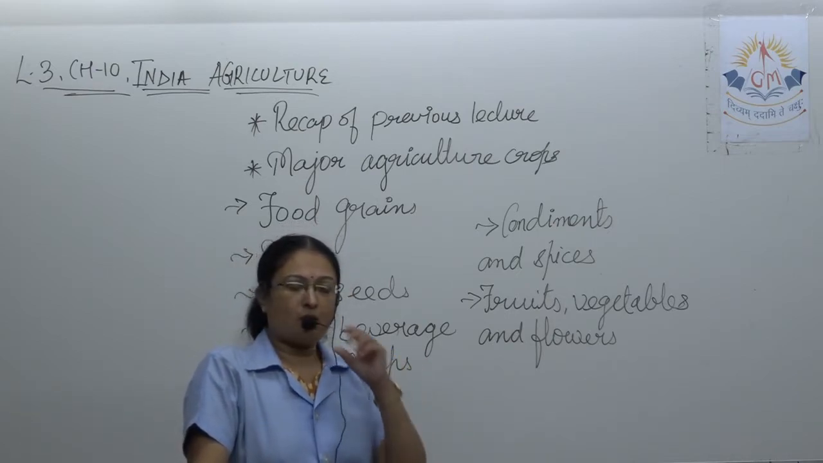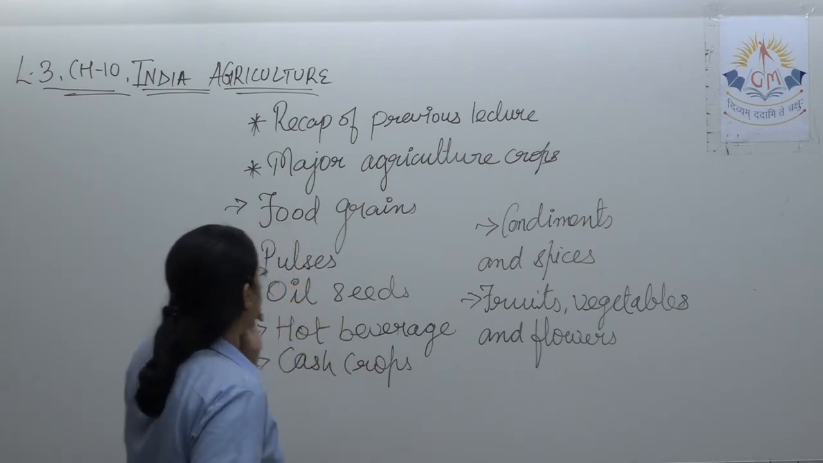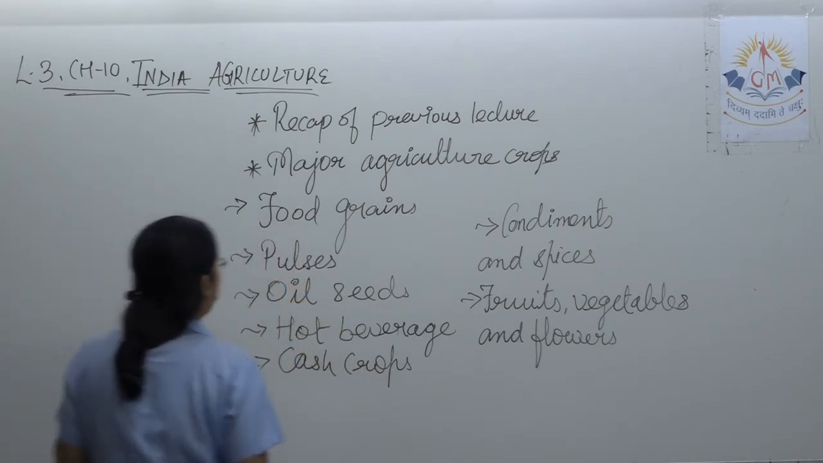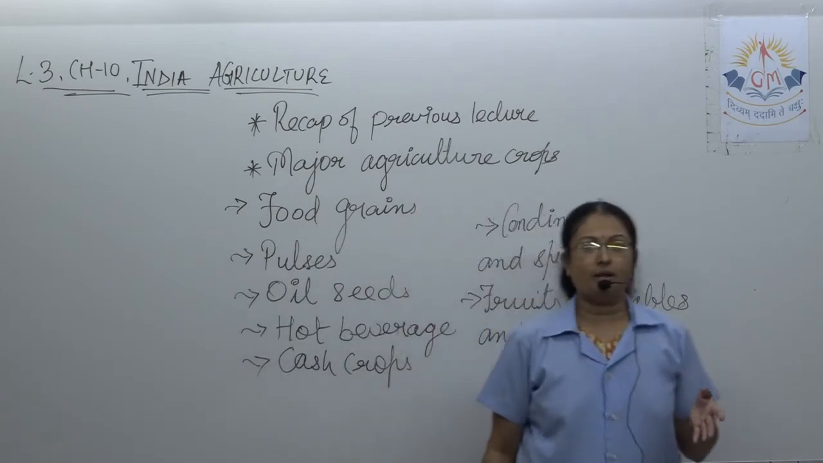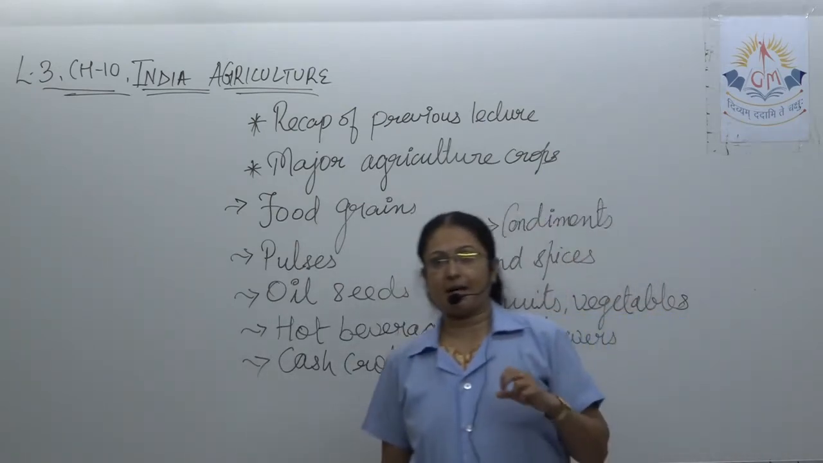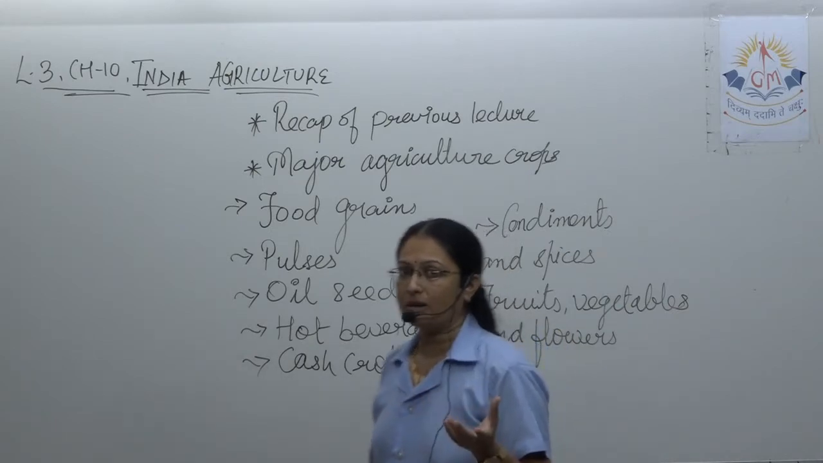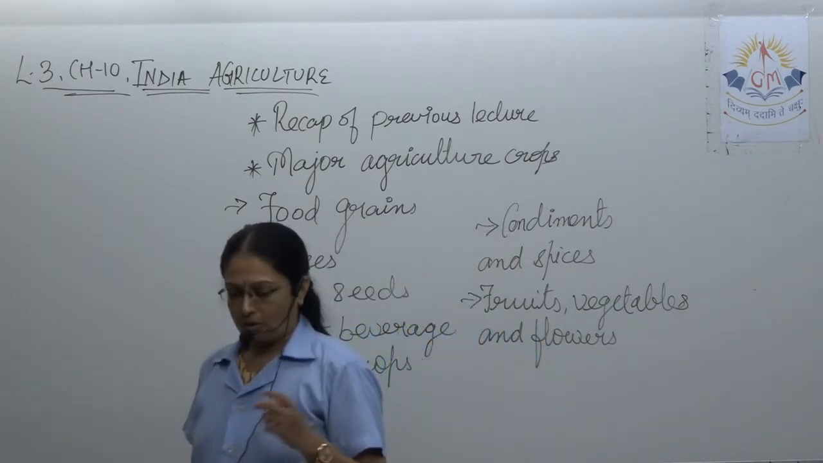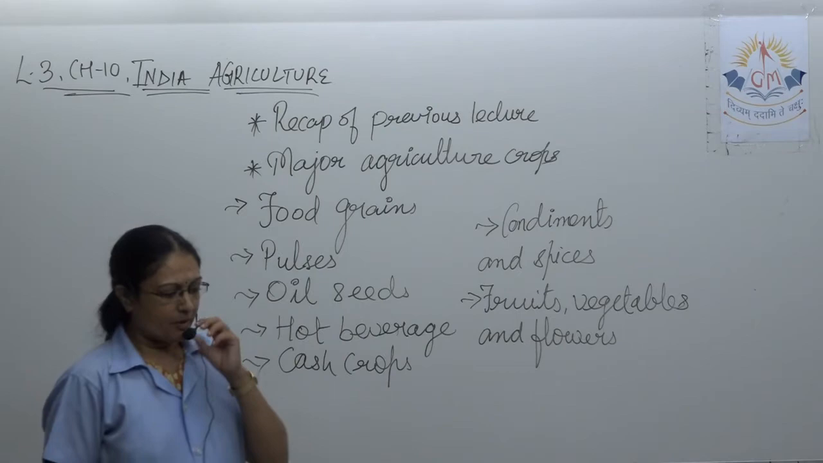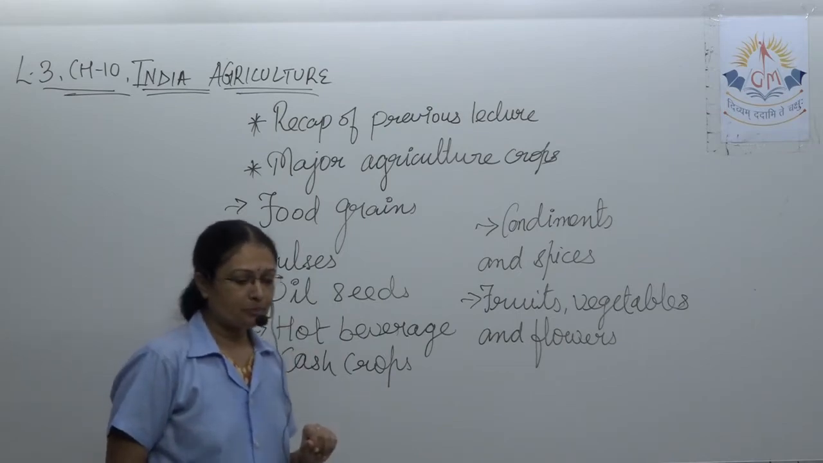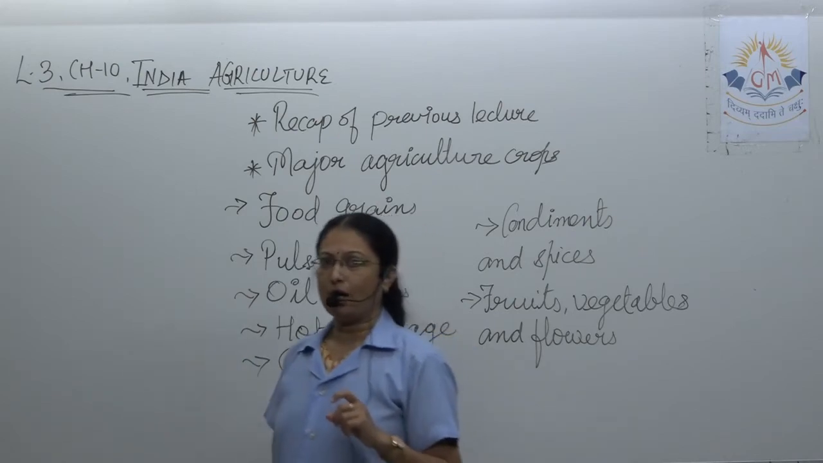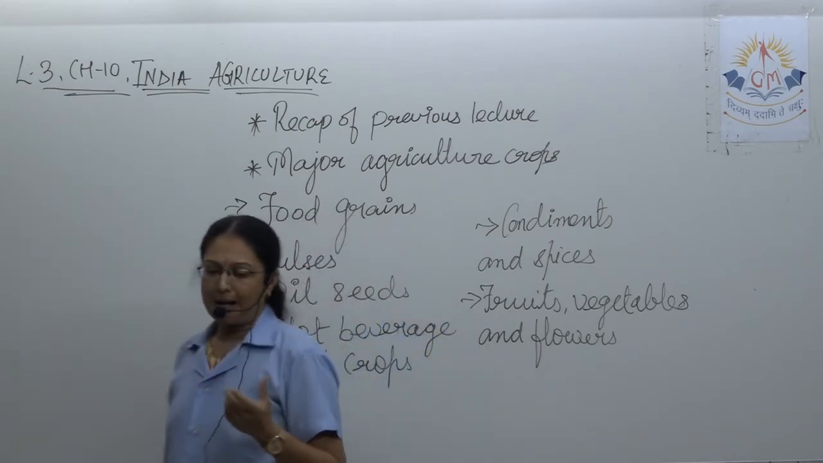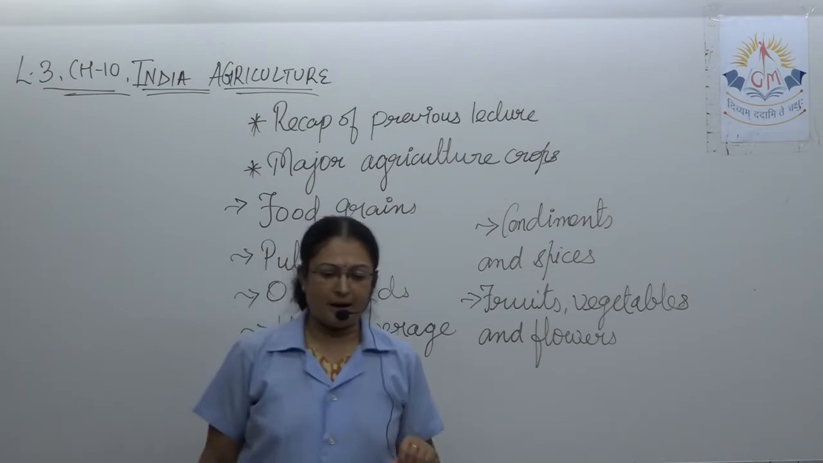Before we talk about today's topic, that is related to the major agricultural crops, before we go to that new topic, let's take a quick revision of what we have discussed previously. As you know, we started with the types of farming. There are 6 types of farming that we have learned, the first is subsistence farming.